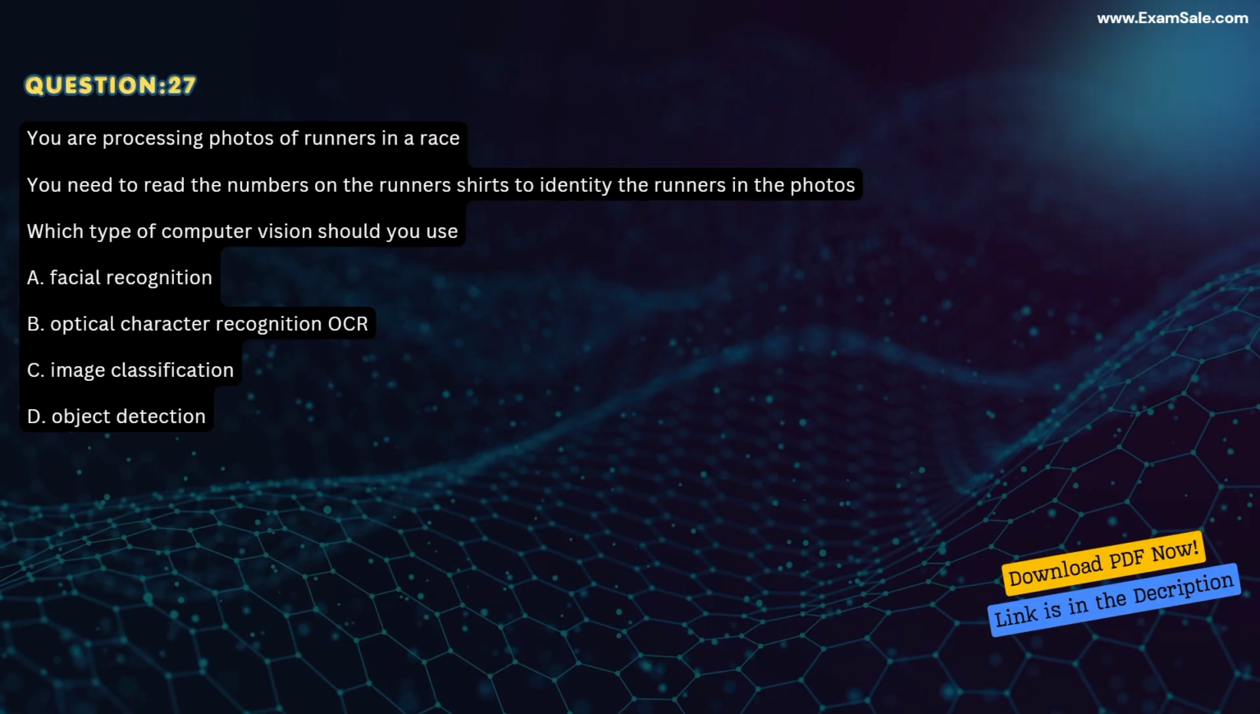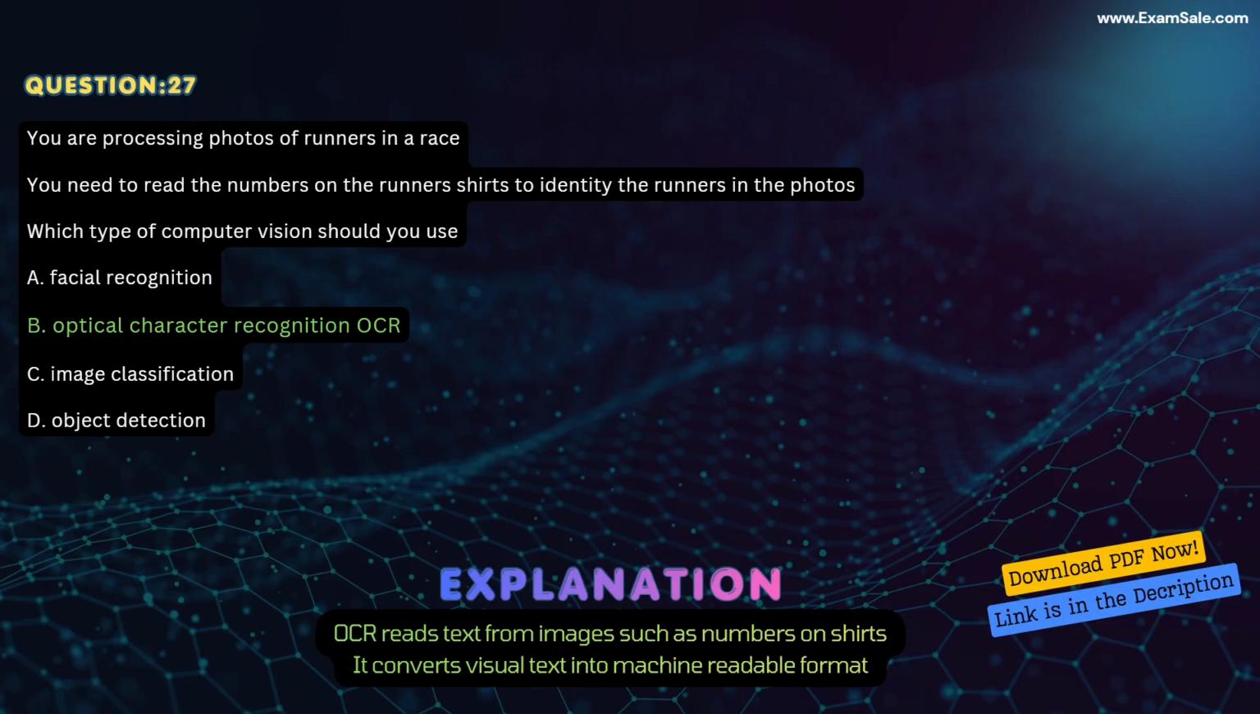Question 27. You are processing photos of runners in a race. You need to read the numbers on the runners' shirts to identify the runners in the photos. Which type of computer vision should you use? A. Facial recognition. B. Optical character recognition (OCR). C. Image classification. D. Object detection. Correct answer B. Optical character recognition (OCR). Explanation. OCR reads text from images such as numbers on shirts. It converts visual text into machine-readable format.